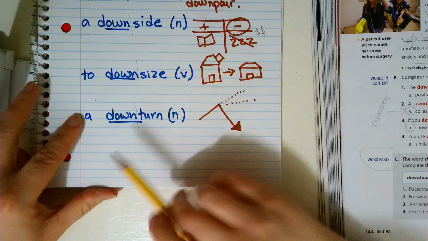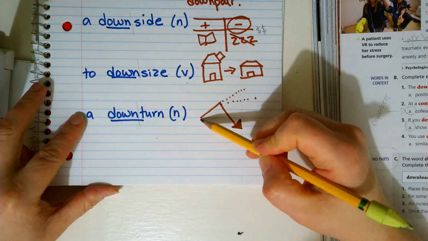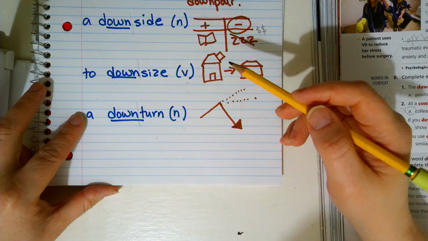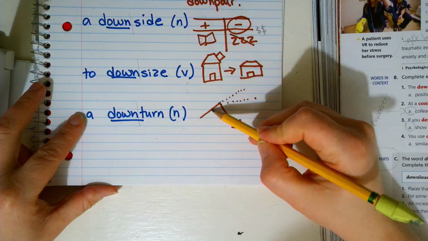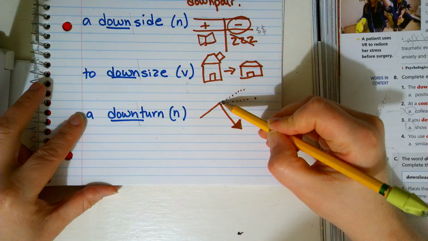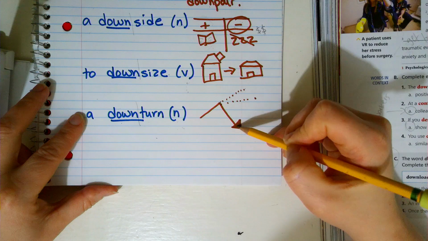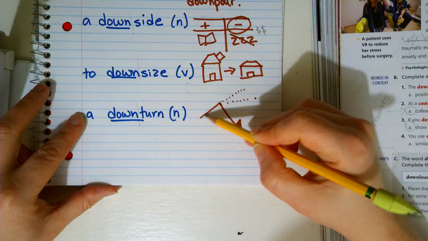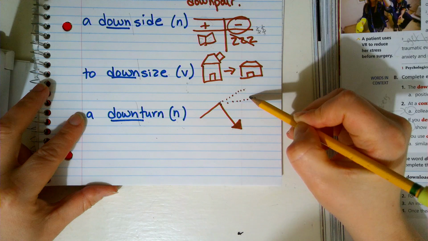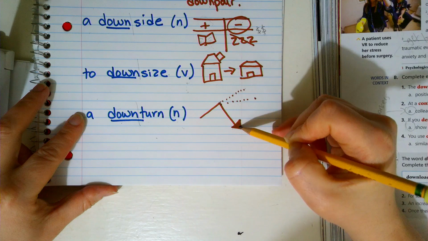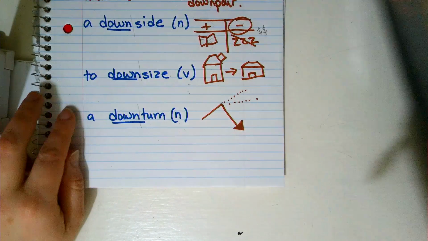And the last one is a noun, a downturn. N for noun here. A downturn usually we use to talk about economy or statistics. So you might say the economy was really good, really strong, and then coronavirus hit. We had COVID, and the economy took a downturn. So a downturn is when numbers are going up or staying the same, and then they suddenly go down. This is a downturn.